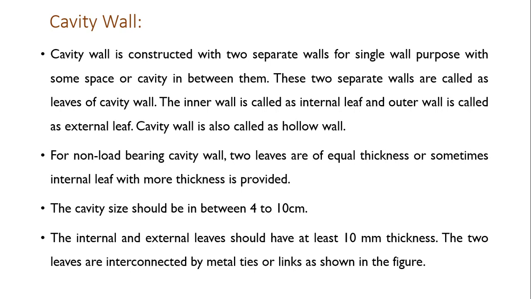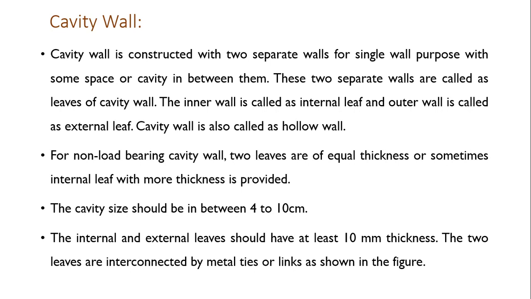For non-load bearing cavity wall, the two leaves are of equal thickness, or sometimes an internal leaf with more thickness is provided. So in case of a cavity wall, the thickness of these two leaves may be equal. If it is different, in that case, the thickness of the internal wall is normally more as it is the main wall of the room or, you can say, building.